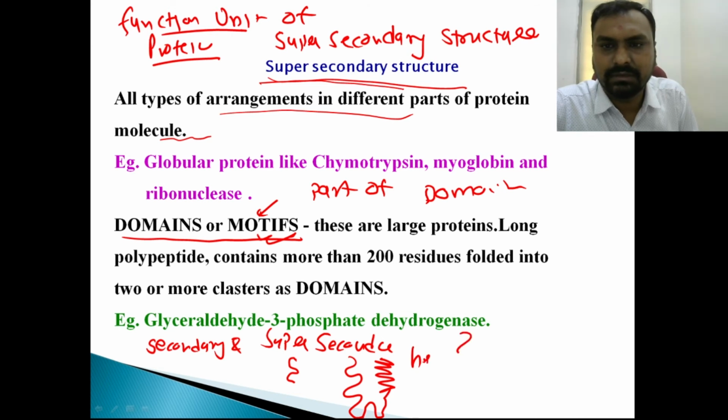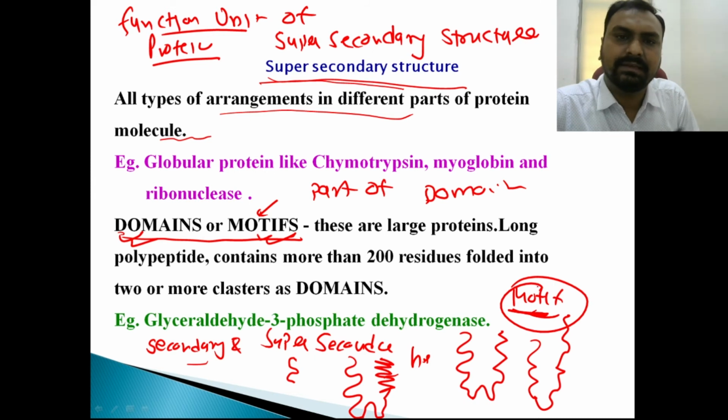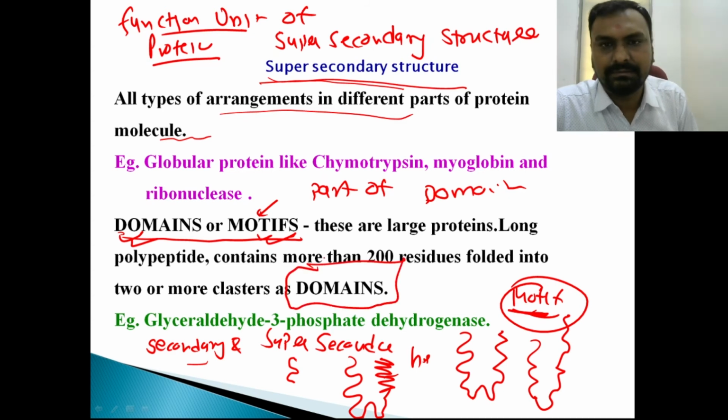So suppose there is a helix, turn, again helix, okay, or helix, loop, and helix. So these type of structures, they will form the motif. And what is domain? Many motifs plus secondary structure like alpha helix and beta pleated sheet, they will combine together, they will form the domain. So domain is advanced and motif is a part of the domain, and they possess a functional unit.